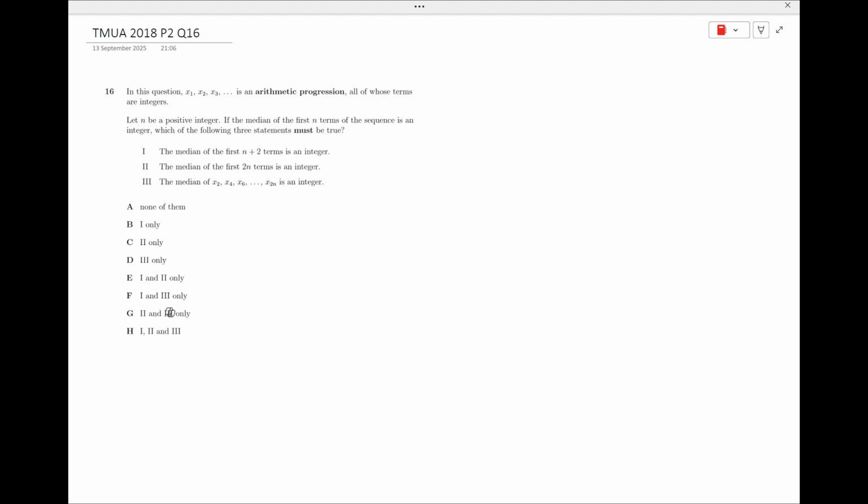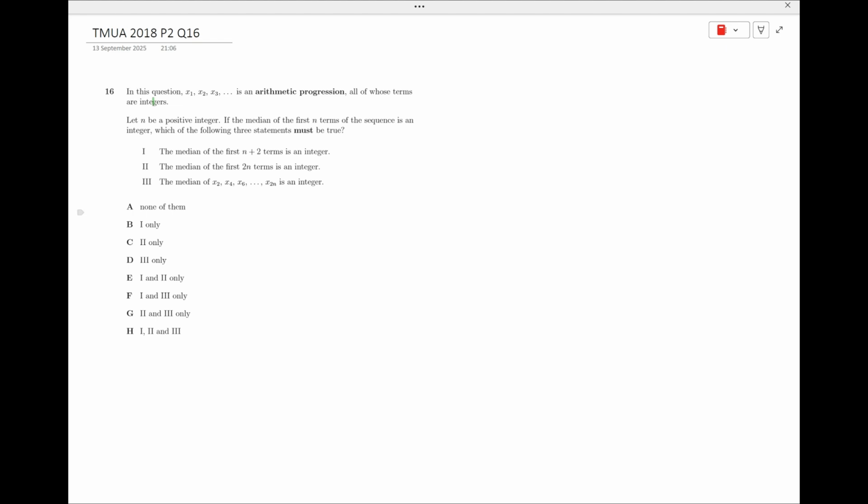So this question is a really good example of when using small cases to try and spot a pattern is very helpful. And the other thing that's good about this question is they're giving you something that's true.